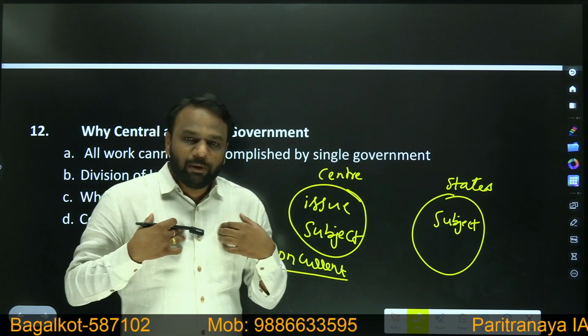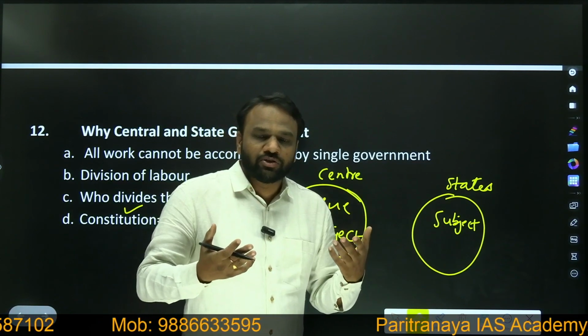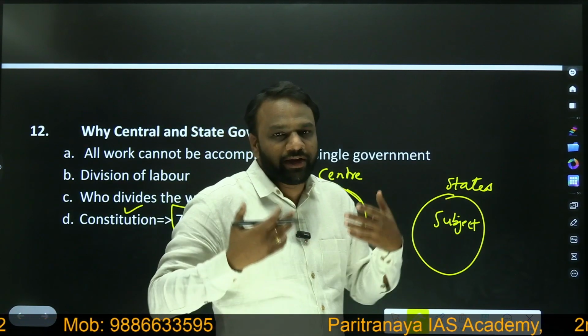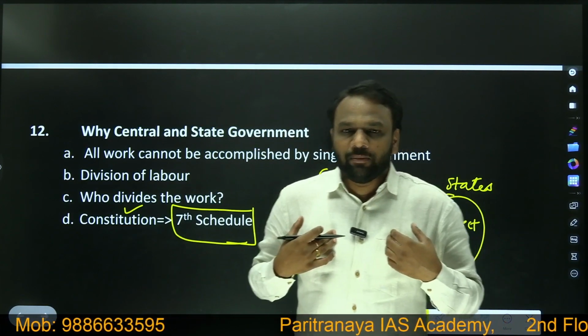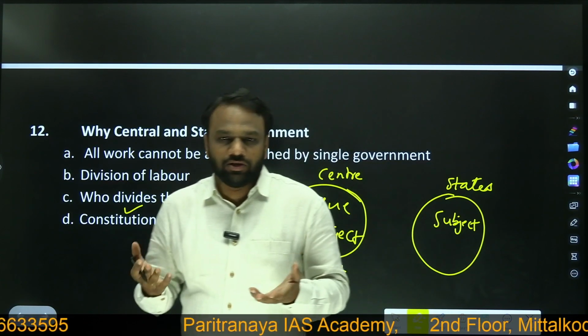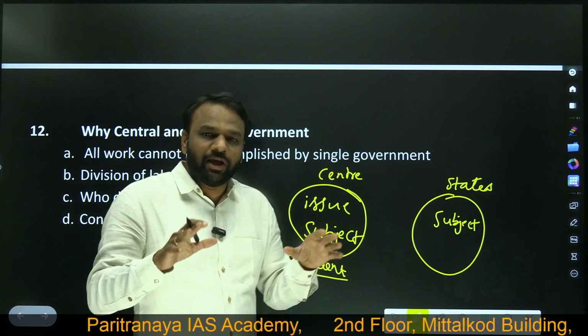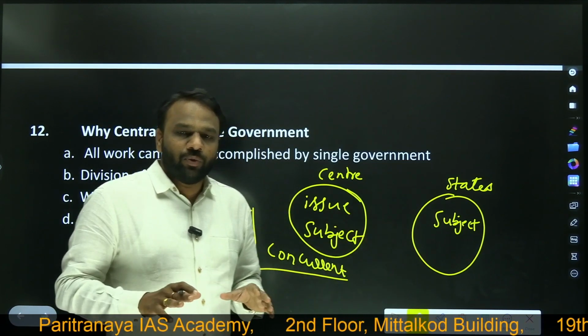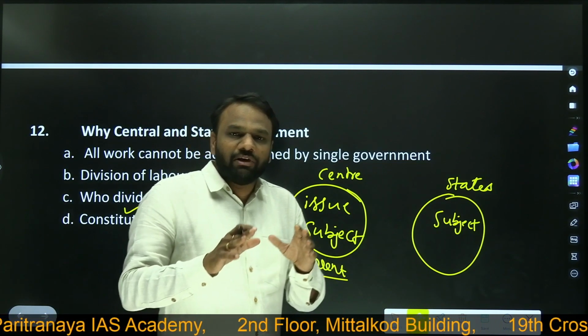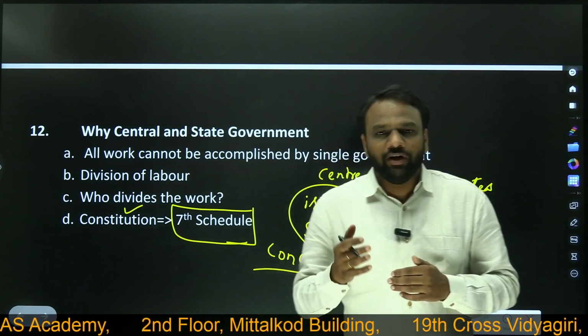As ordinary people of this country, we cannot involve ourselves in making laws, so we have our elected representatives. Our elected representatives, on behalf of us, make laws. As they cannot sit for decision making on a day-to-day basis, a few of them will become ministers who will take decisions on a day-to-day basis.